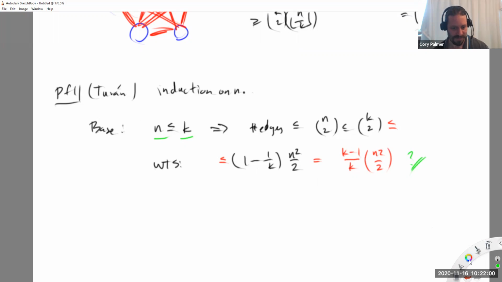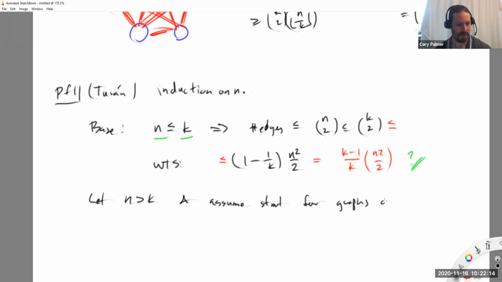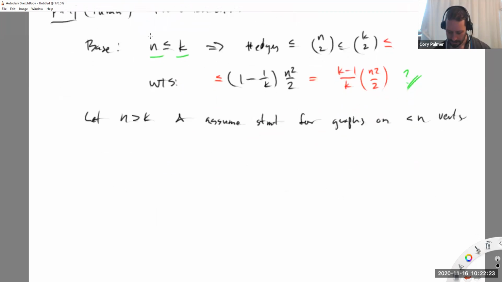Okay, we'll come back to it if we have time. So let n be greater than k, and assume the statement for graphs on fewer than n vertices. Just normal induction here. Now let G be an n vertex graph with no k+1 clique.